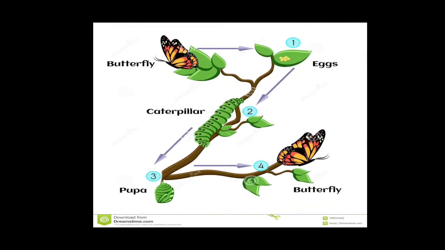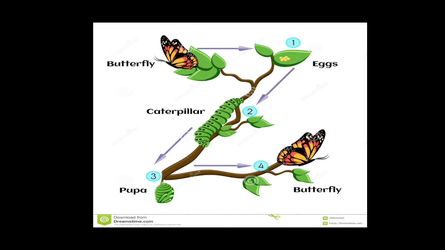You will say, ma'am, life cycle of a butterfly has 4 stages. First stage is egg stage, in which a female butterfly lays the egg. Please remember, children, a female butterfly will lay the egg. And where will it lay the egg? Not on the top side of the leaf, but on the bottom side of the leaf. So you need to remember 2 main points in the egg stage. First, a female butterfly gives the eggs, and it gives the eggs on the bottom side of the leaf.